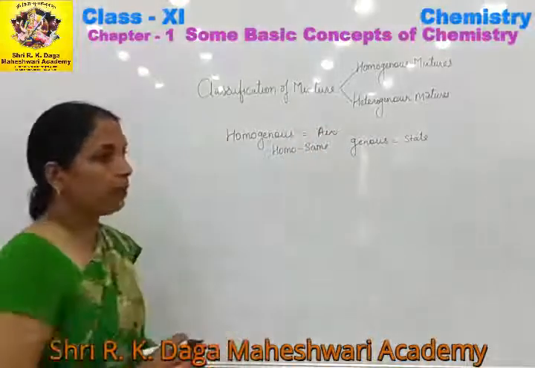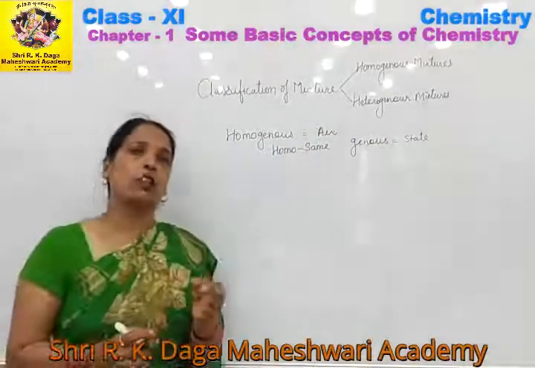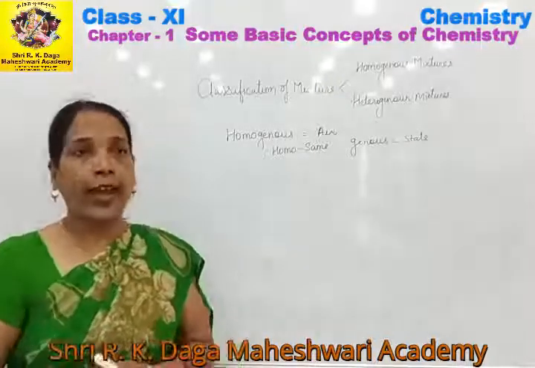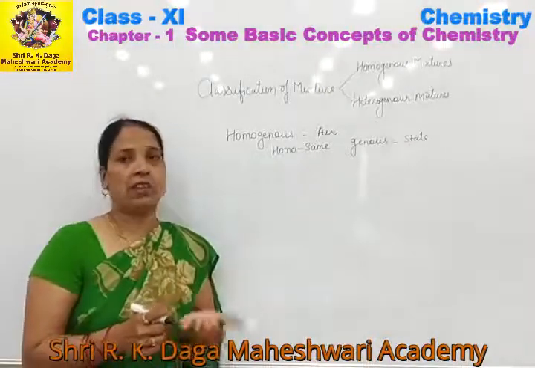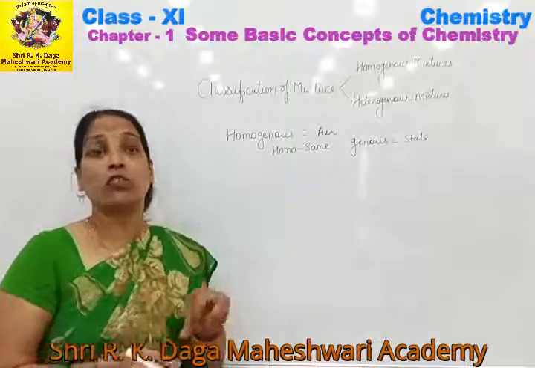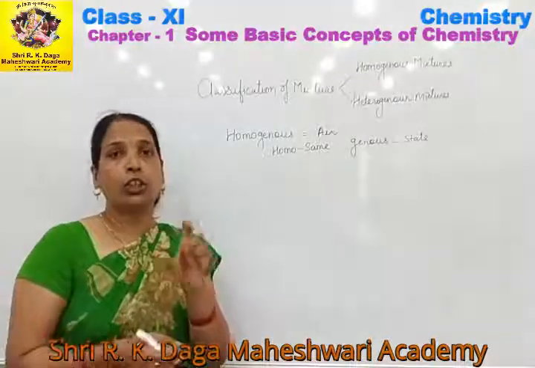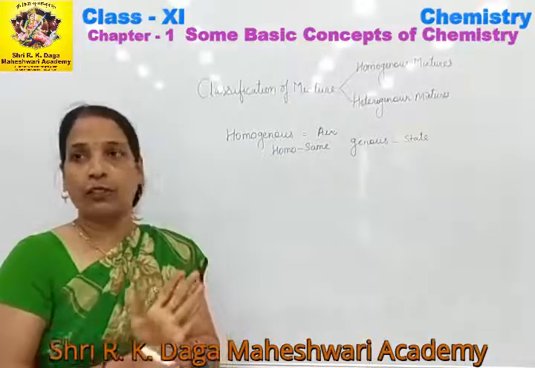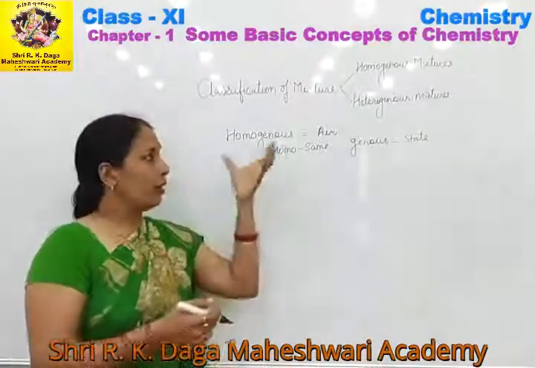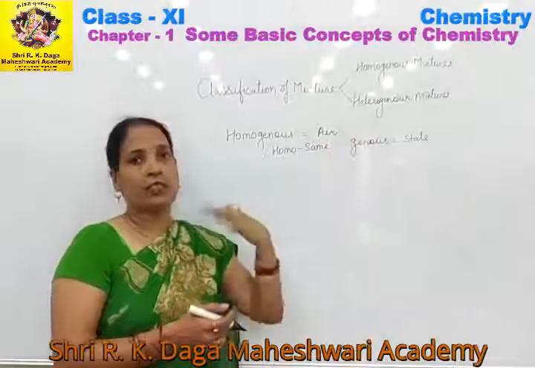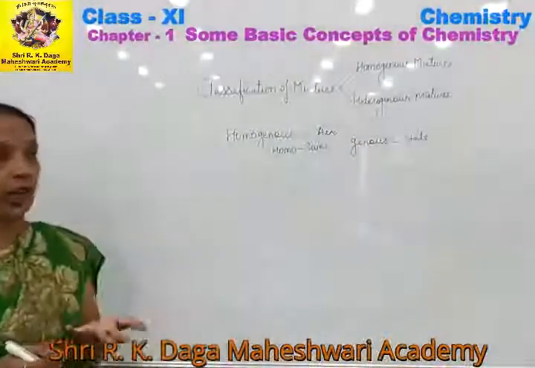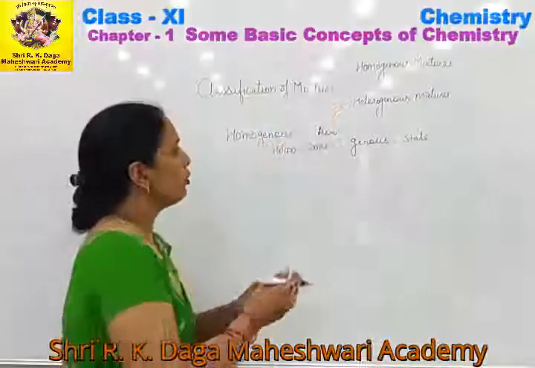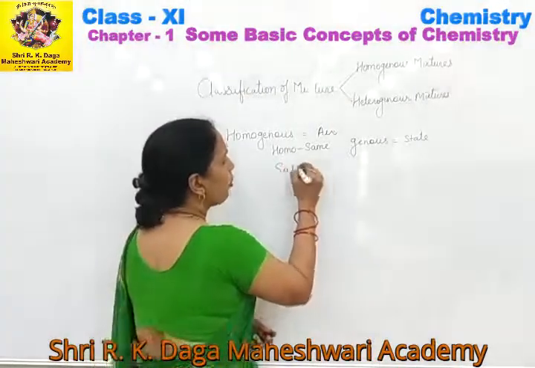that is, in gaseous state. Similarly, whenever we mix a spoon of salt in a liter of water, then it becomes salt solution, and by physical appearance we can't differentiate that the salt is dissolved in the water. So salt solution is also a homogeneous mixture. Why? Because both the components, salt and water, become liquid, means they become in the same state. So air and salt solution are examples of the homogeneous mixture.